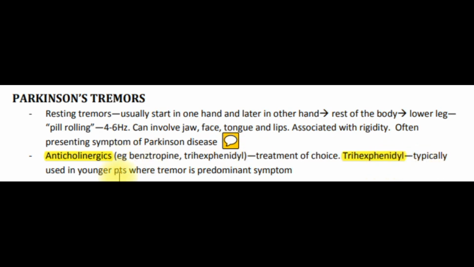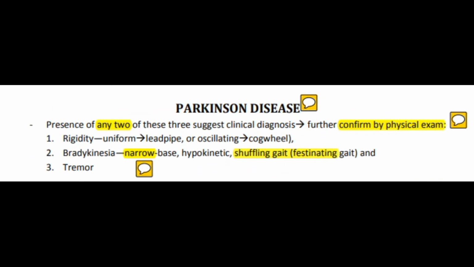Trihexyphenidyl is typically used in young patients where the tremor is predominant. Why do we say young? Because there is no prostatic hyperplasia, so no urine retention, okay, and it can cause dry mouth. So this is a classic picture of Parkinson disease. Rigidity, and the rigidity is lead pipe or cogwheel. Rigidity, not spasticity. Rigidity is extrapyramidal. Spasticity is pyramidal.